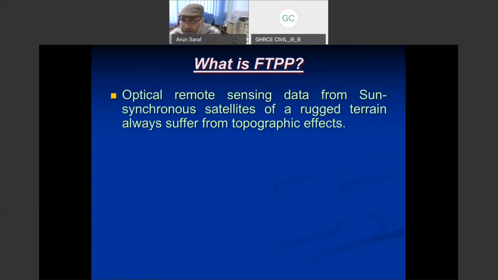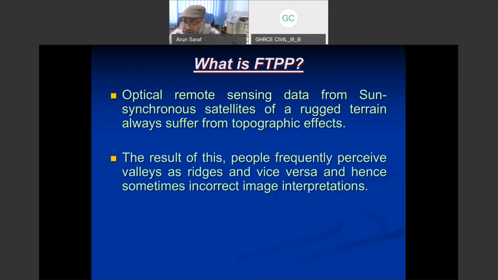Before that, let me make a few statements. Satellite images from optical satellites or optical sensors, which are truly remote sensing satellites like sun-synchronous near-polar orbiting satellites, of a rugged or hilly terrain will always suffer from topographic effects. This is a very bold statement: remote sensing satellite images of hilly terrain will always suffer from this topographic effect, or FTPP.